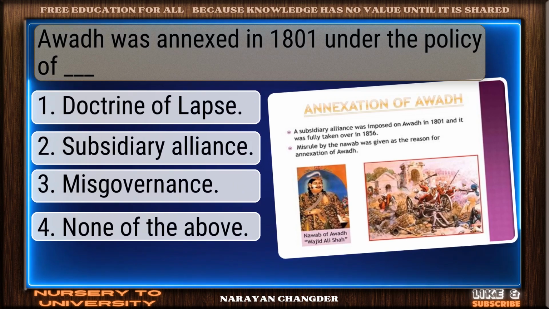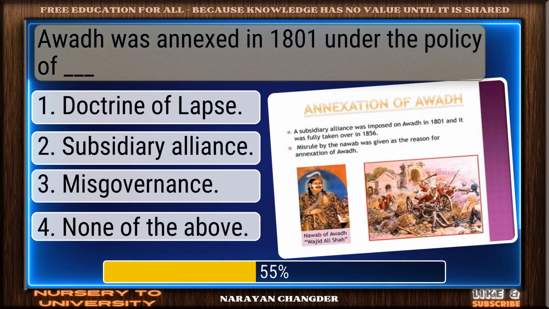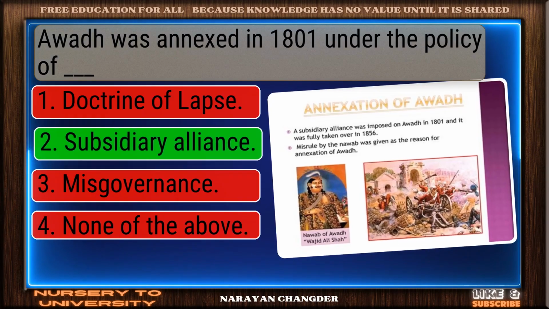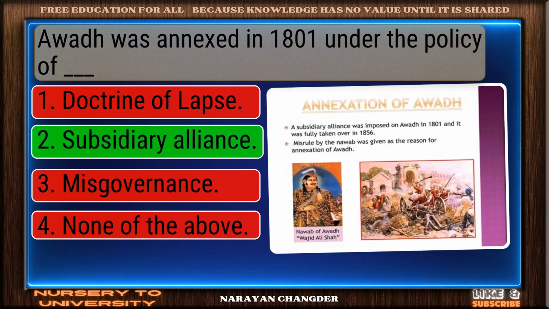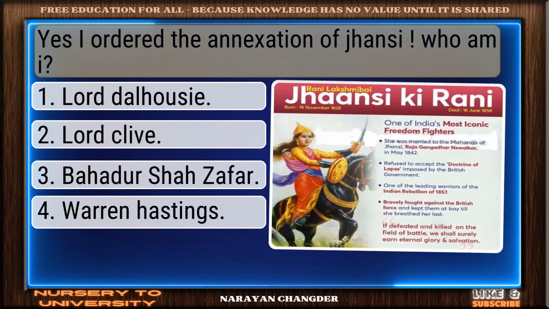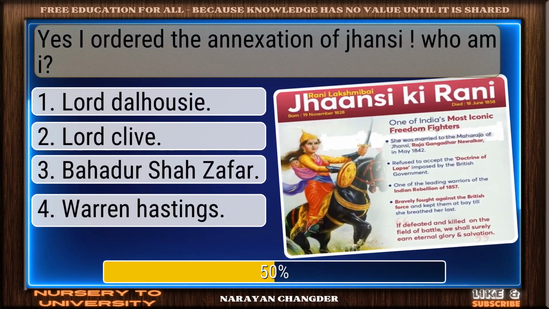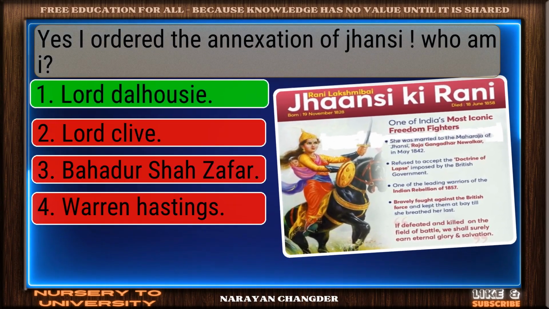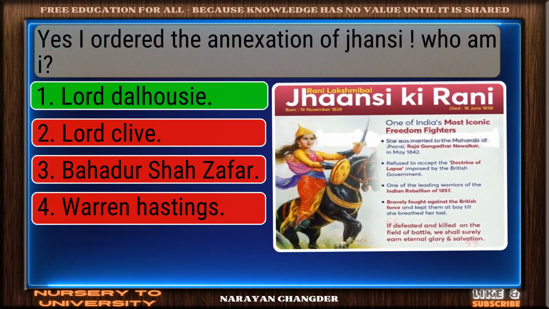Question number 96. Awadh was annexed in 1801 under the policy of dash. You're right. Subsidiary alliance is the correct answer. Question number 97. Yes, I ordered the annexation of Jhansi. Who am I? Perfect. Lord Dalhousie is the correct choice.